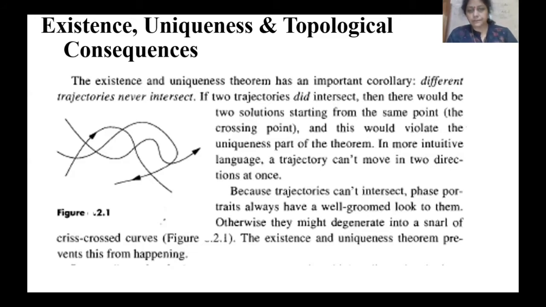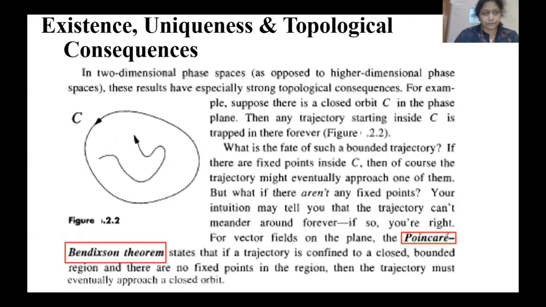Like this one, if you are starting like this, one is this one, another is this one, both are diverging. So in this case, both trajectories cannot intersect.